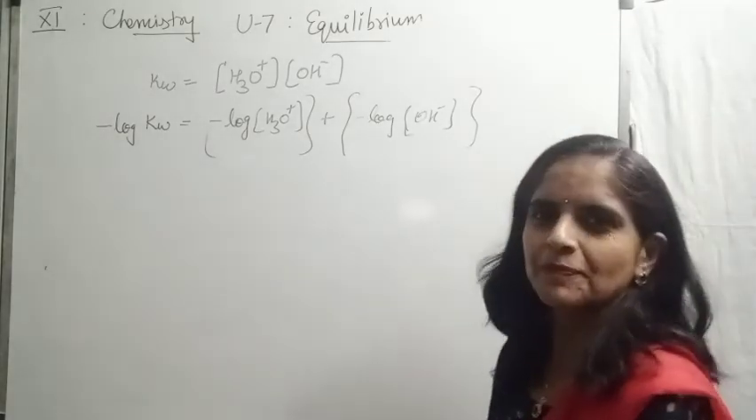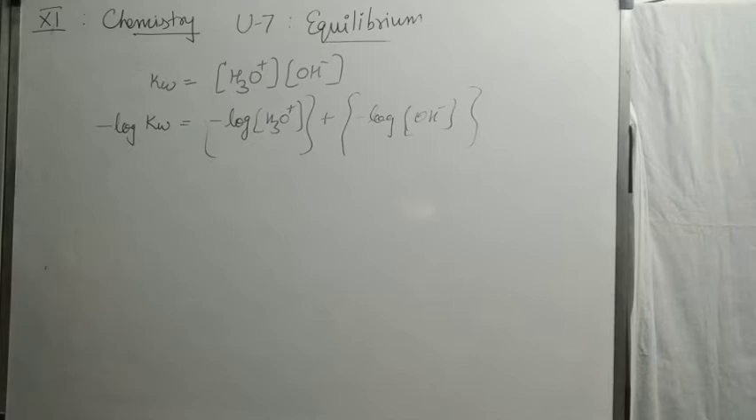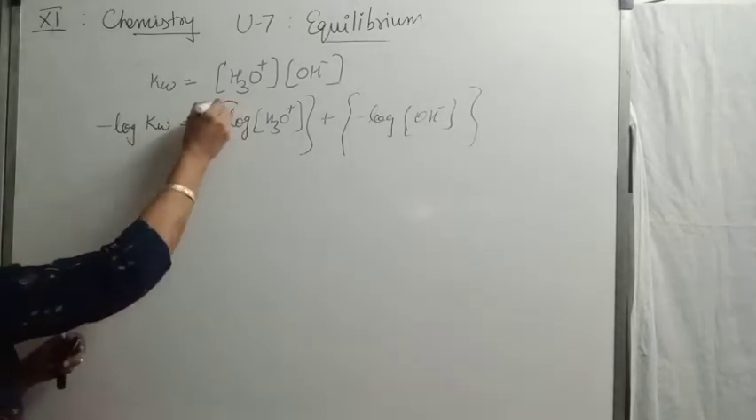Now just check at the place of negative log of Kw. What can I write? Can you guess? Or is it difficult to decide? If you are finding it difficult to decide, you can take a hint from here.